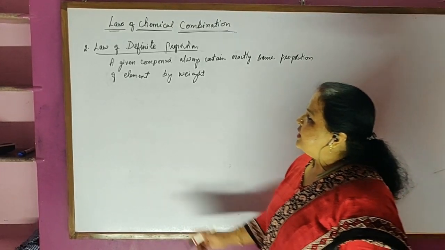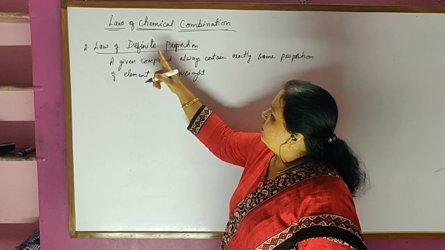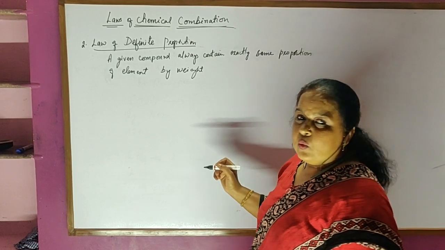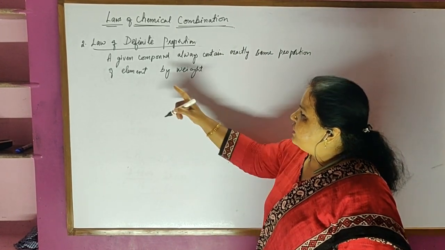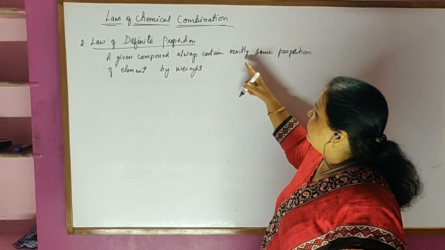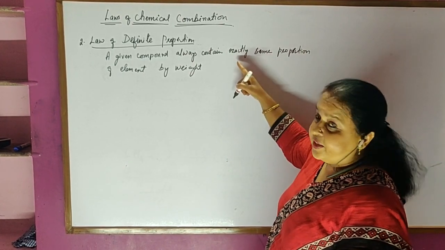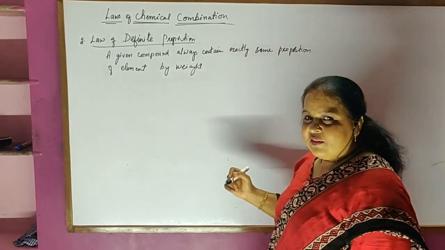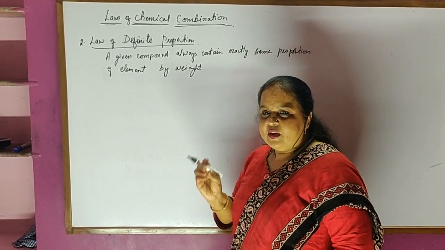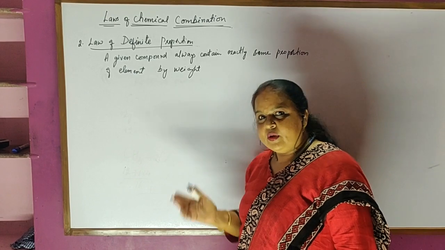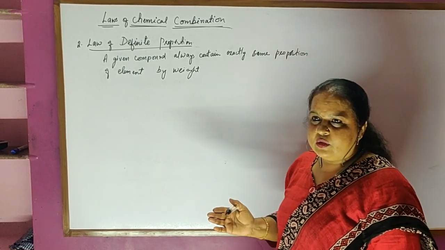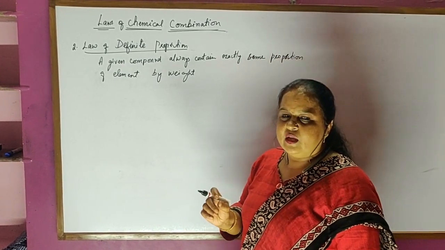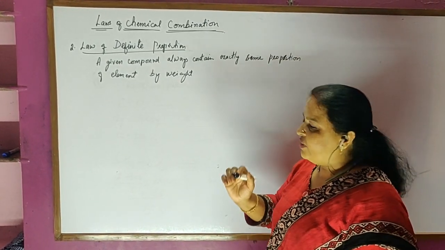Now let us learn the second law. The second law of chemical combination is the law of definite proportion. What this law states is, a given compound always contains exactly the same proportion of elements by weight. In a simple way, whenever you take a compound, however it is formed, whatever the source, the combination of elements in that formula will not change. It will always be the same.